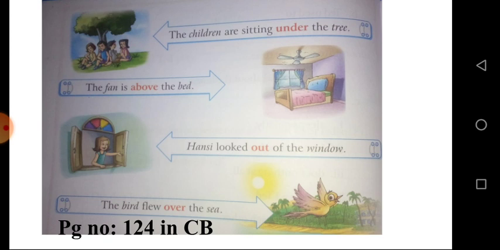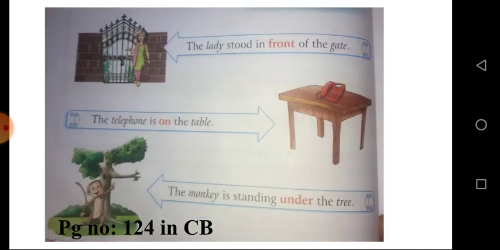Hansi looked out the window. Out is a position word. The bird flew over the sheep. The lady stood in front of the gate. Front is a position word. The next one, the telephone is on the table. The position of the telephone is on the table. The monkey is standing under the tree. The monkey's position is under the tree.